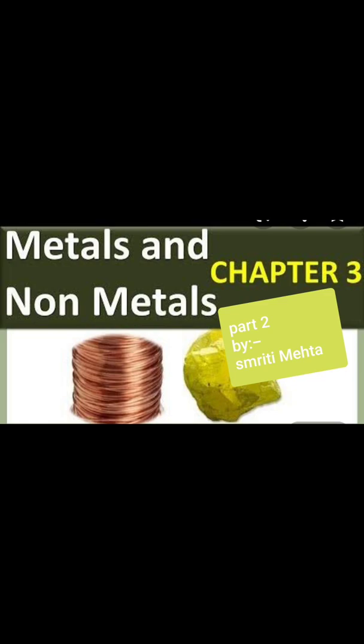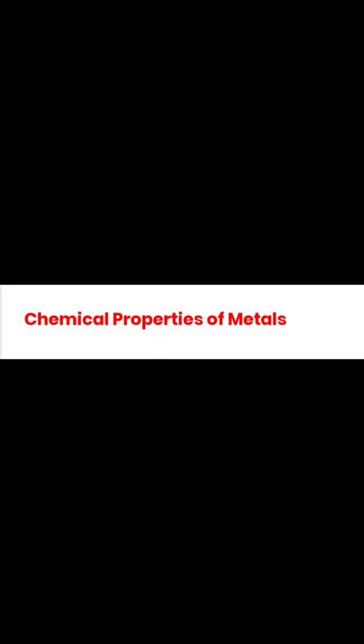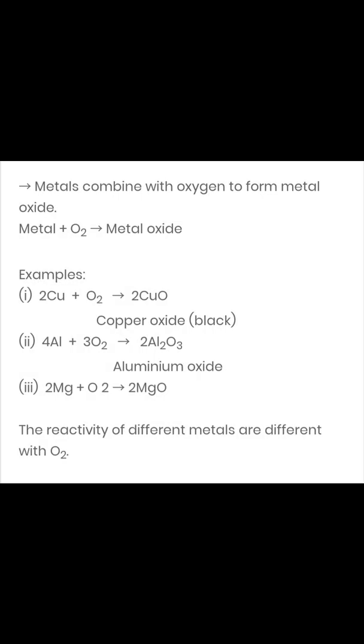So, let's start with our next topic of chapter number 3, metals and nonmetals. Yesterday, we talked about the physical properties of metals and nonmetals. So, let's start with the chemical properties of metals today. First of all, to understand the chemical properties of metals, children, you have to understand one thing, it's very important that metals and non-metals show different chemical properties.